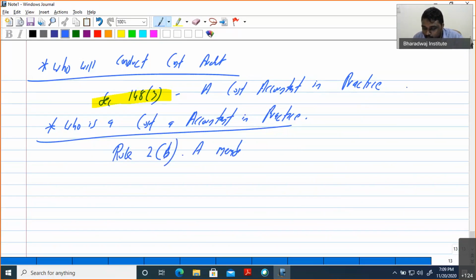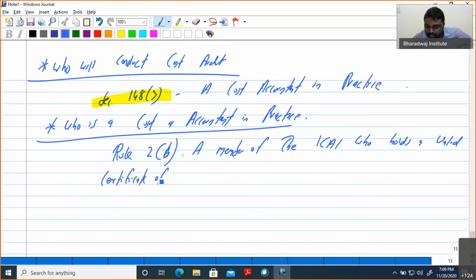A member of the Institute of Cost and Works Accountants of India, or Institute of Cost Accountants of India, who holds a valid certificate of practice. Who holds a valid certificate of practice.